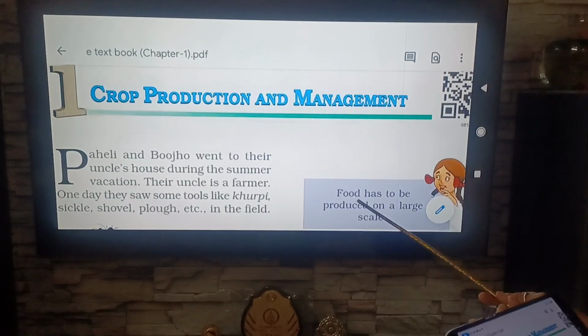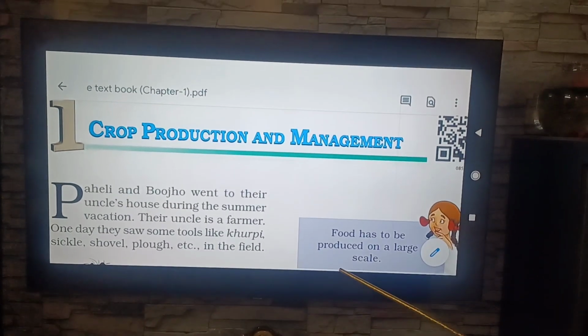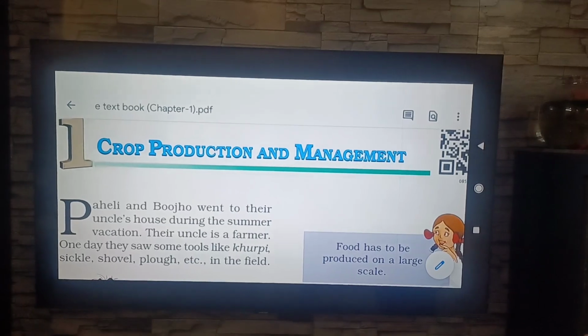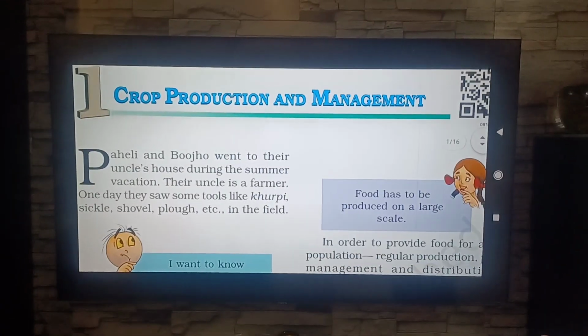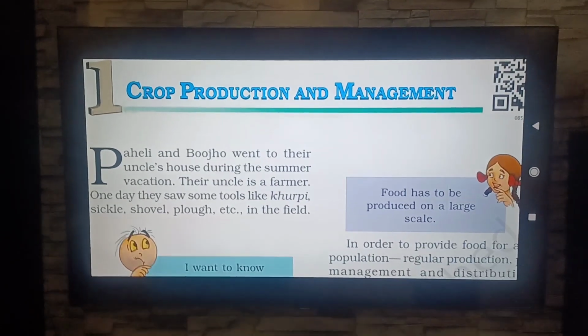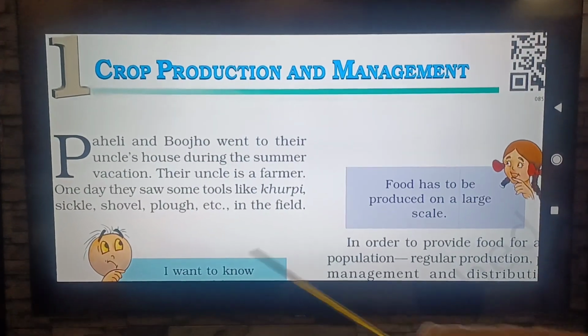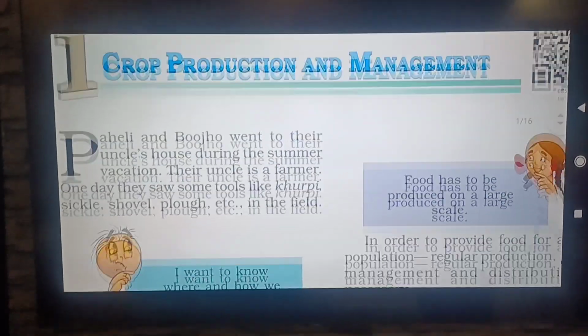Their uncle is a farmer. One day they saw some tools like khurpi, sickle, shovel, plow, etc. in the field. So Paheli and Bujo went to their uncle's house, and their uncle is a farmer, and they saw khurpi, sickle, shovel, plow, etc. in the field.